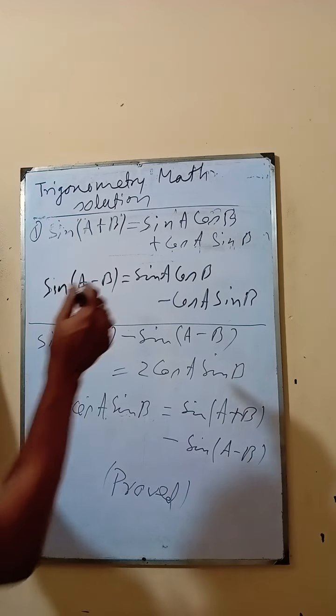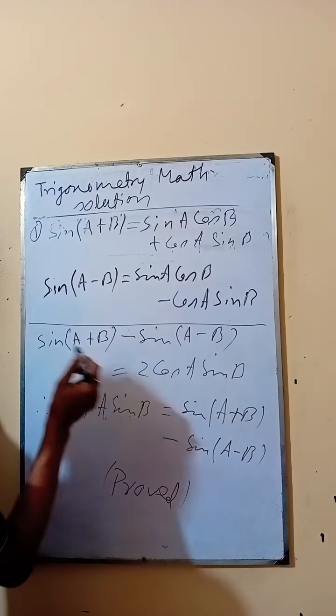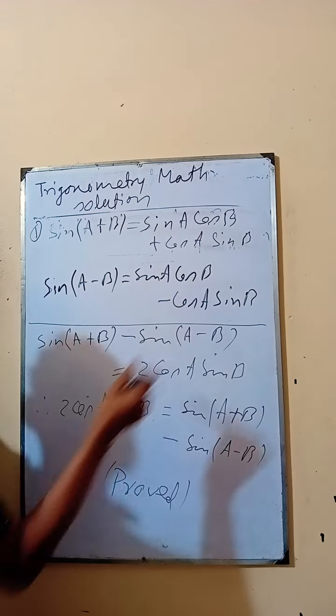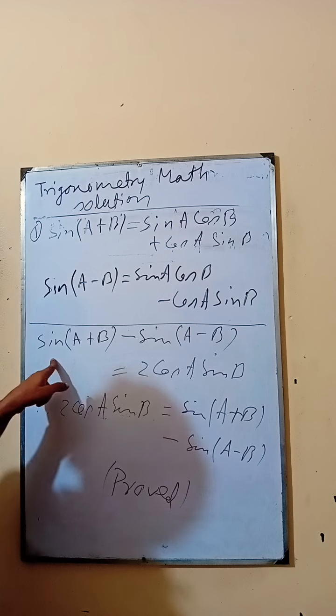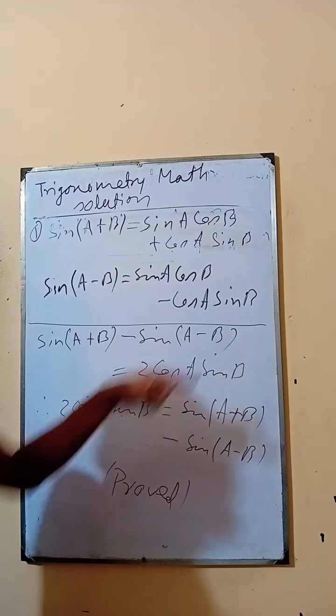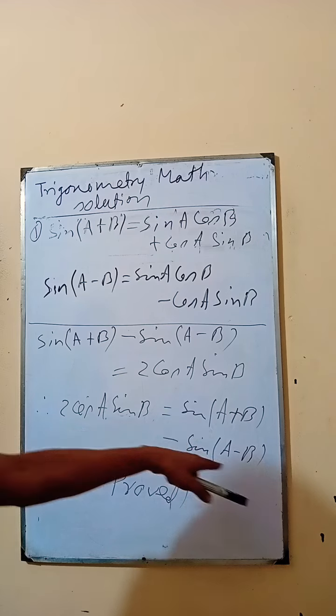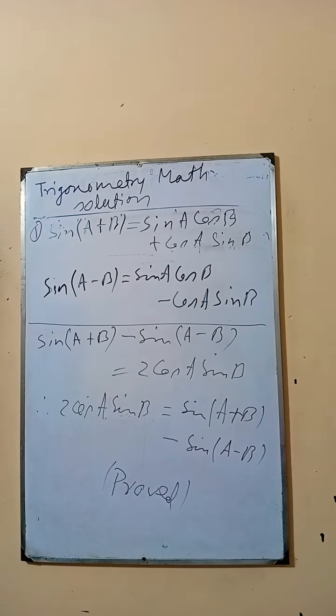Now sin(A+B) is equal to sin A cos B plus cos A sin B. This is the addition. And sin(A−B) is equal to sin A cos B minus cos A sin B. This is the subtraction. sin(A+B) minus sin(A−B) is equal to 2 cos A sin B. So 2 cos A sin B is equal to sin(A+B) minus sin(A−B). Proved.